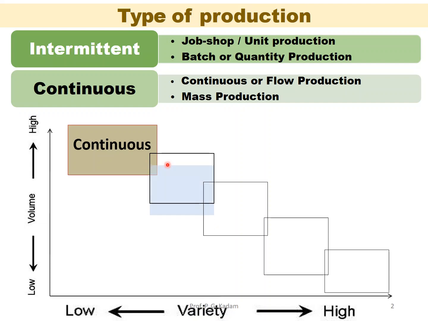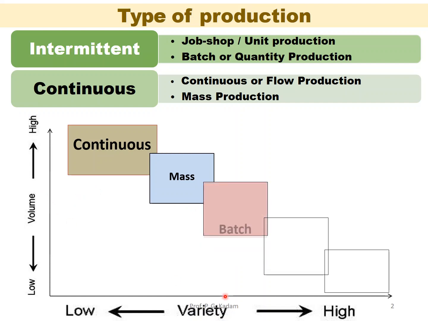The second step is mass production. Here continuous production is also there, but the production is in very large quantity. The volume is very high.